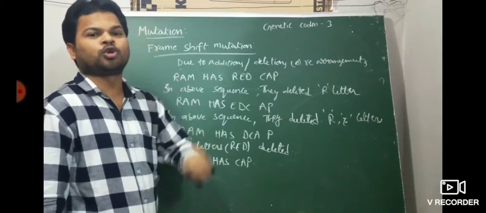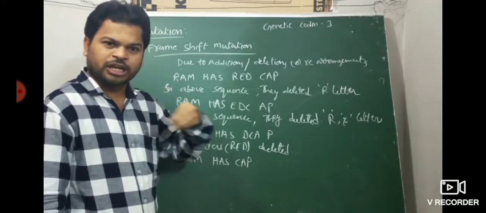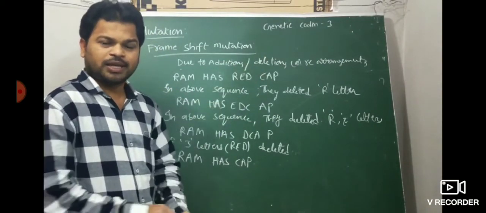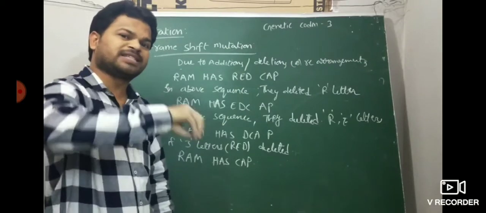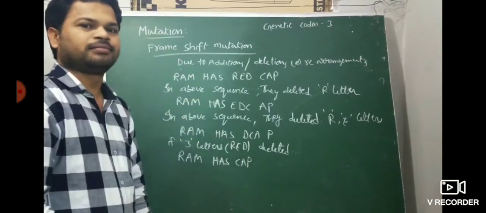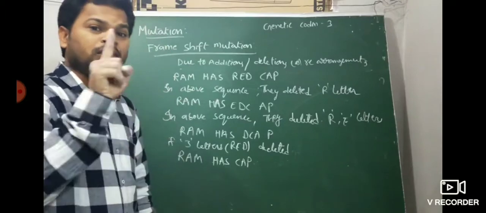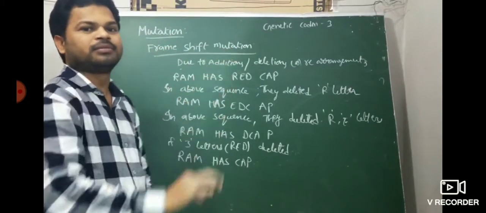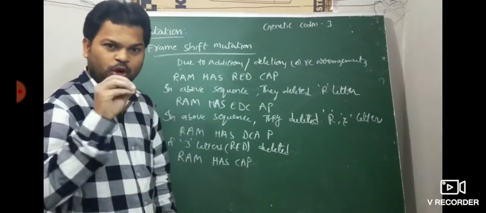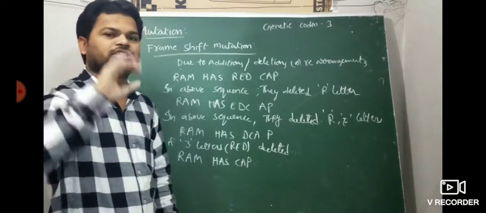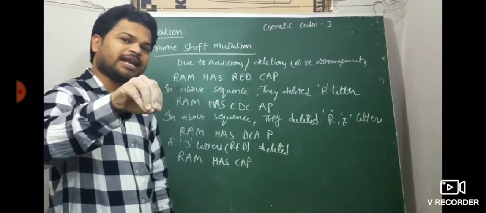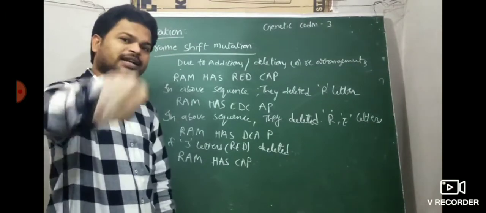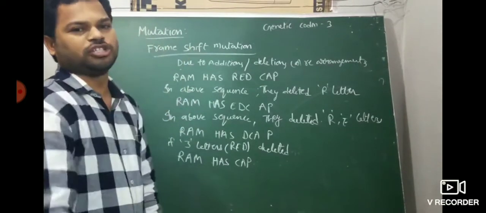A codon consists of 3 nucleotides. So in any genetic codon sequence, if one or two nitrogen bases are added or deleted, the reading frame will change. Of course, if three letters are added or deleted, the reading frame does not change.